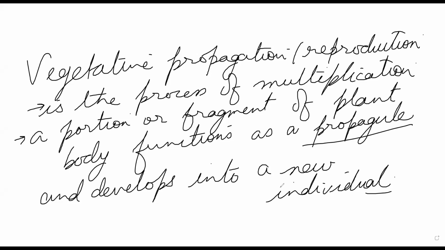So the propagule could be anything, could be the leaf, could be the stem, could be part of the root. Multiple things could act as a propagule. Understood the real concept? Any part of the plant that you cut, a stem, and put, it grows. You take the root off and you put, it grows. You do a lot of things like this in the garden. That is nothing but vegetative propagation only.